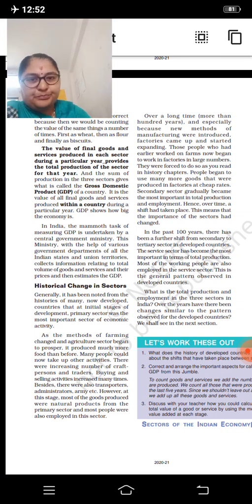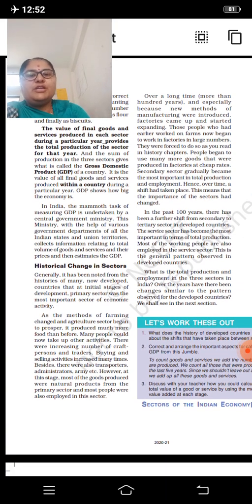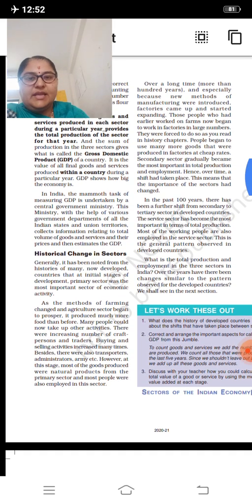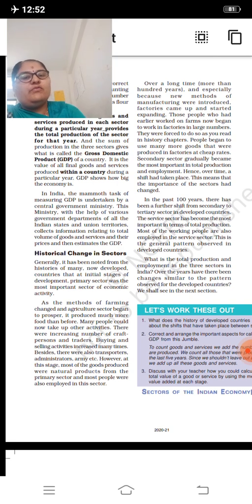Please underline it. And the sum of the production in the three sectors gives us what is called the gross domestic product, GDP of the country. As another very important 1 mark question, what is GDP of the country? The sum of production in the three sectors gives what is called the gross domestic product of a country. Please underline it. This is a very important point and they are asking it for 1 mark. It is the value of all final goods and services produced within a country during a particular year.